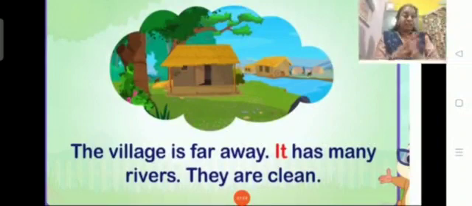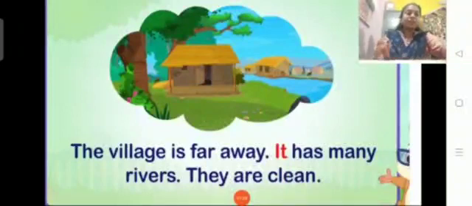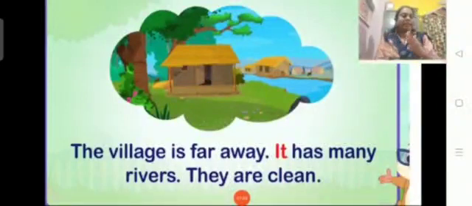So they are clean. How? If you look at the water, it's very clean and crystal. So they are clean. Here for the rivers, we are using the word they. So this is how you replace the noun with a pronoun, children. Instead of saying the rivers are clean, we say they are clean.